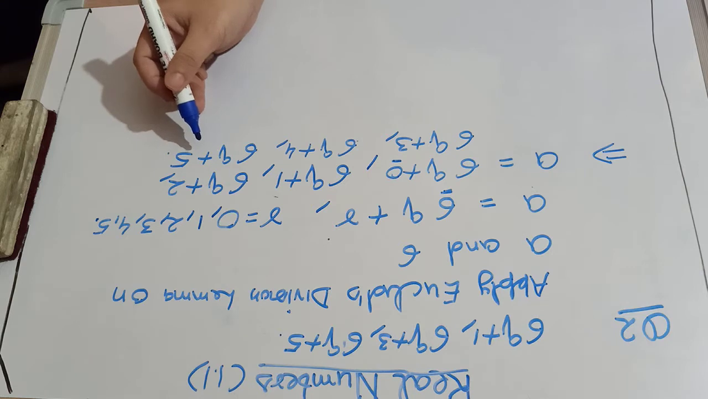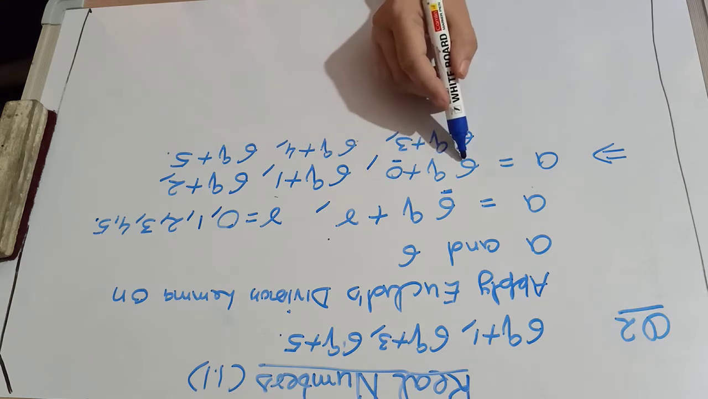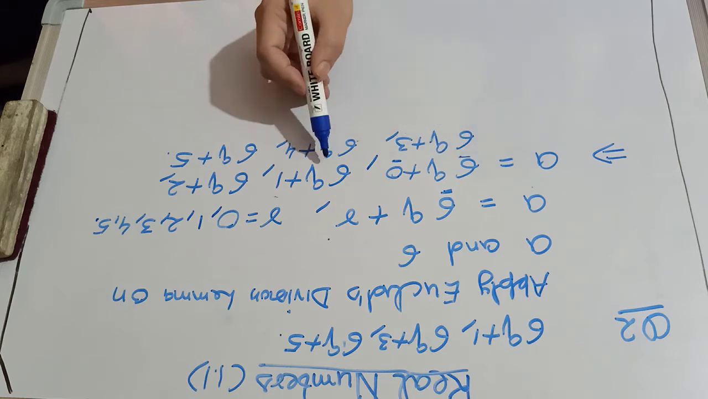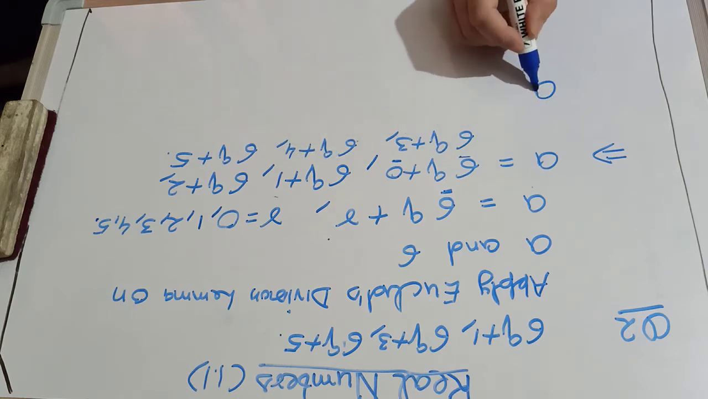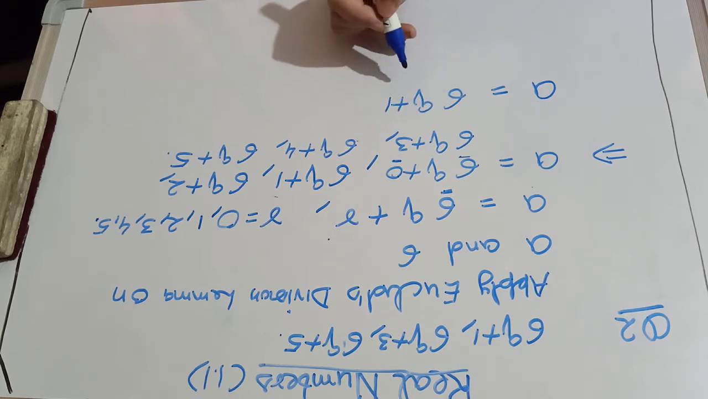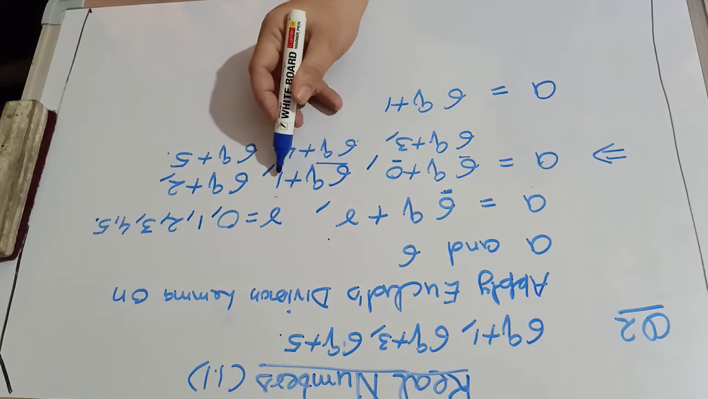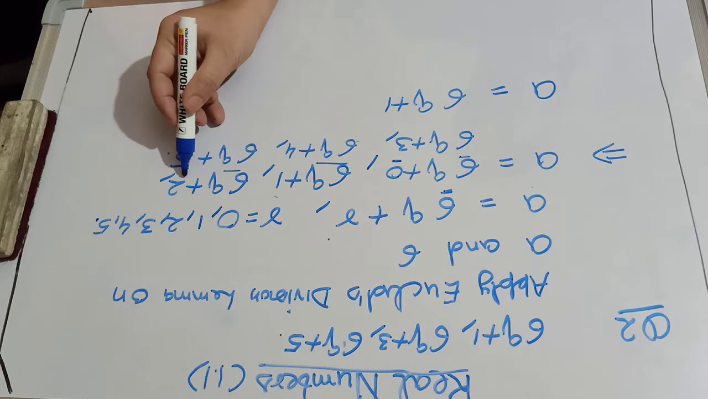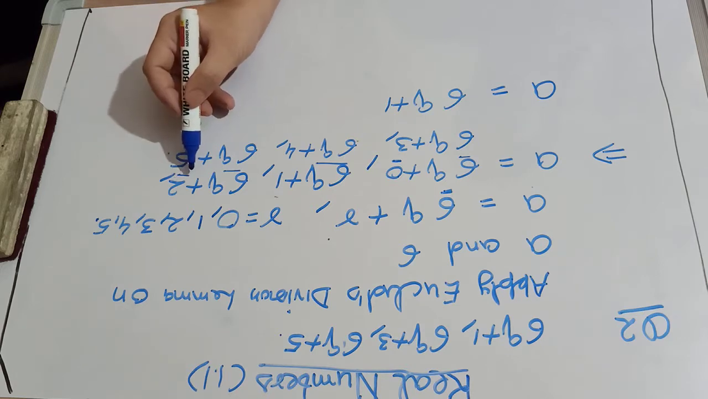But you have to write only for the positive odd integer. Now as 6 is even, so 6 into q will be even. Then for odd integers, obviously your answer will be 6q plus 1. Means 6q is even, even plus 1 will give you odd. If we write 6q plus 2, then even plus even will be even. We need not consider this.